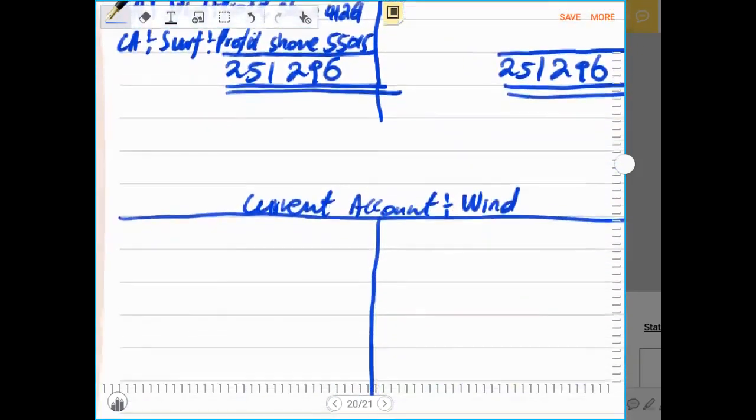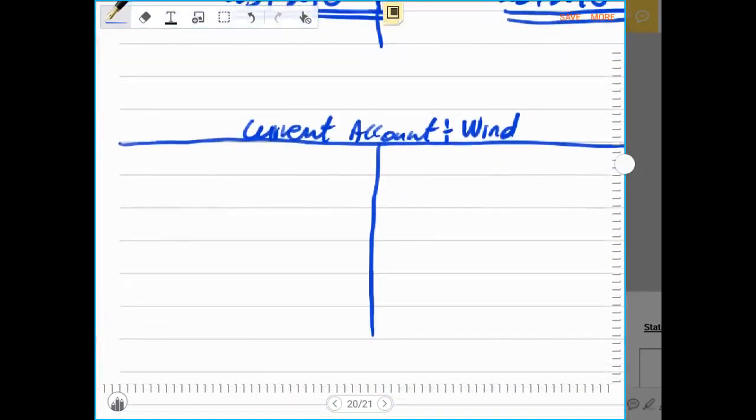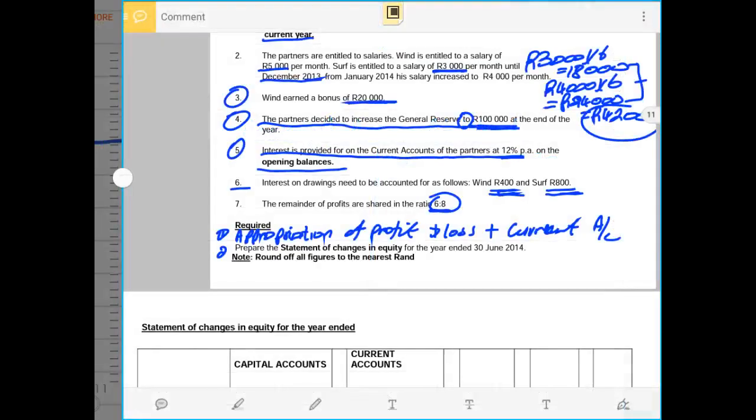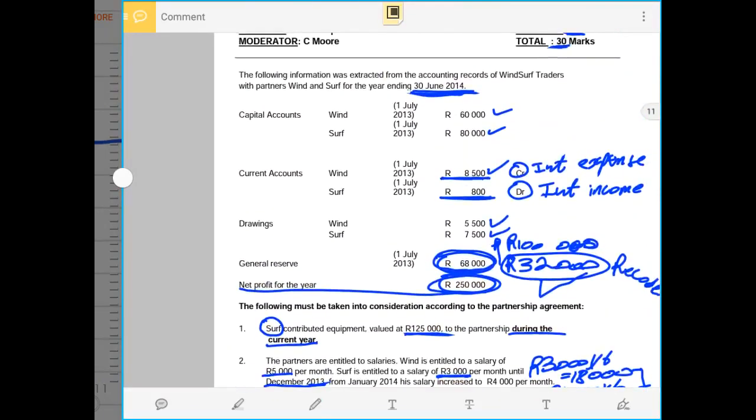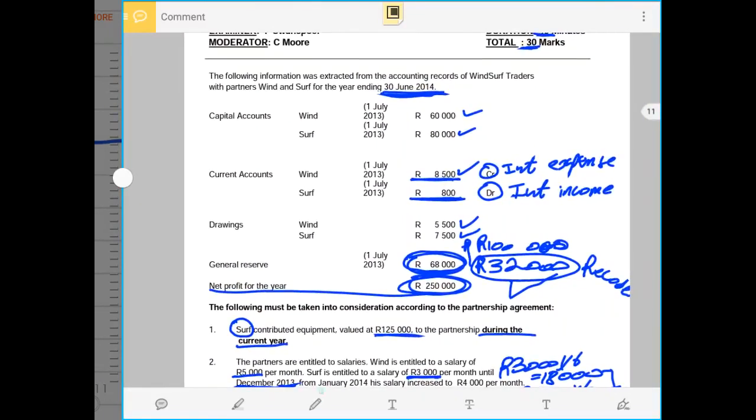Then after this, we can record the current account for Wind, and the current account for Wind had a credit balance, which was given in our information as 8,500 rands.